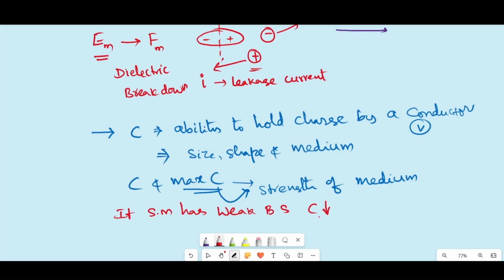That means it stores less charge, and the maximum capacitance decreases. If the surrounding medium has higher breakdown strength, then the conductor stores more charge.